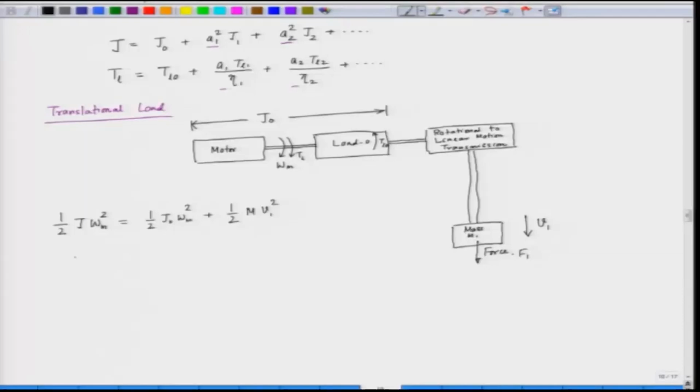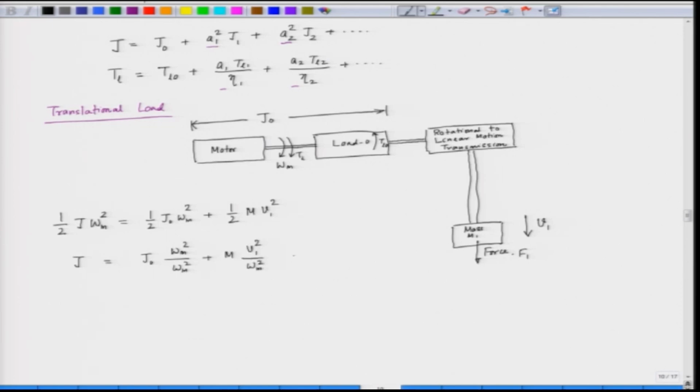So, if you want to find out the effective inertia, J is equal to J naught into omega m square by omega m square plus m V1 square by omega m square.